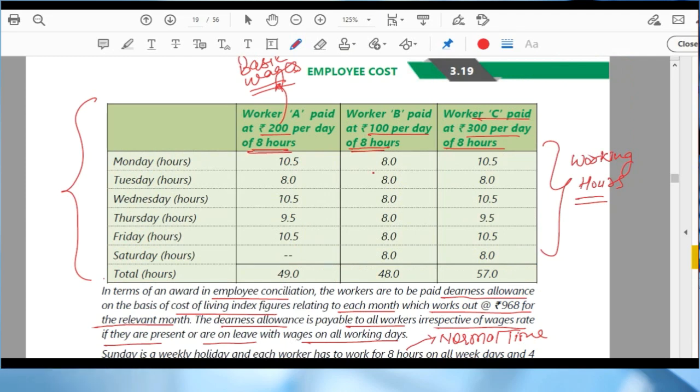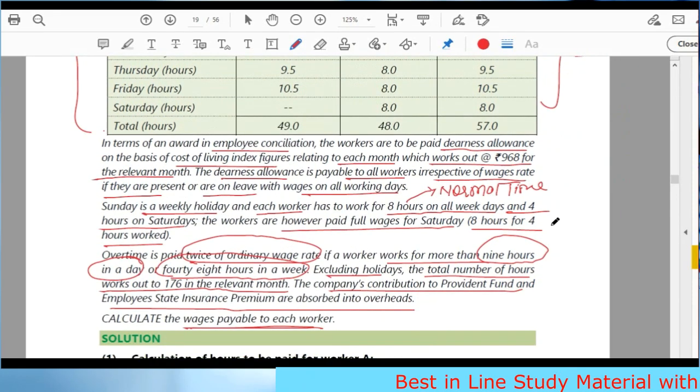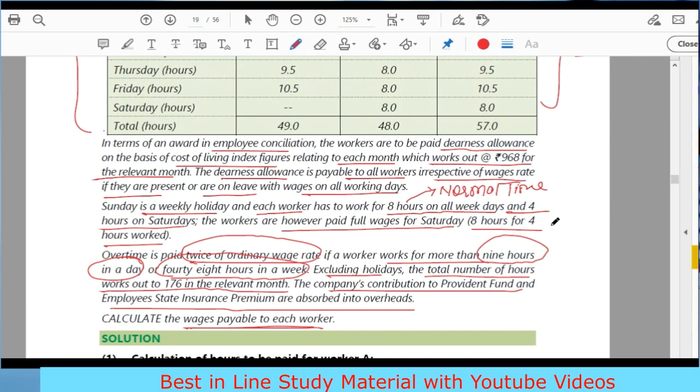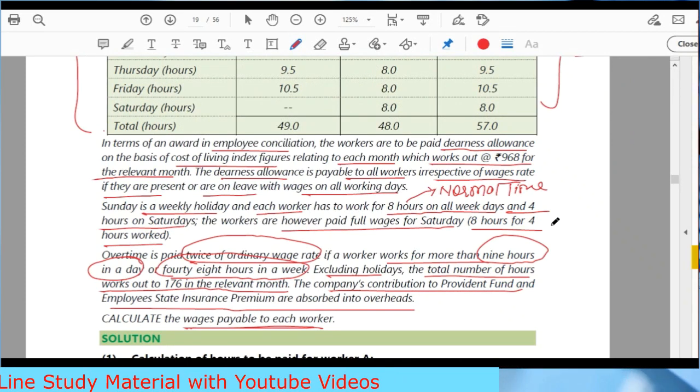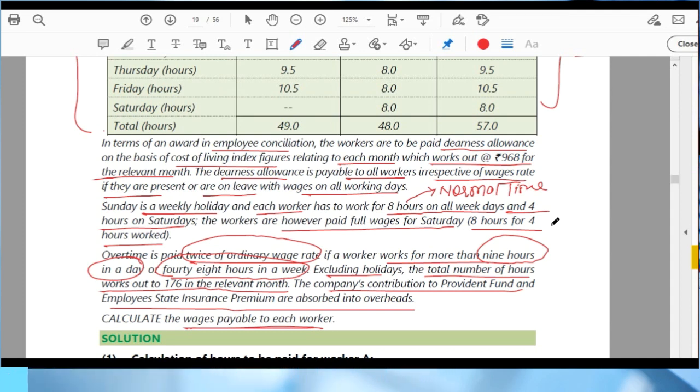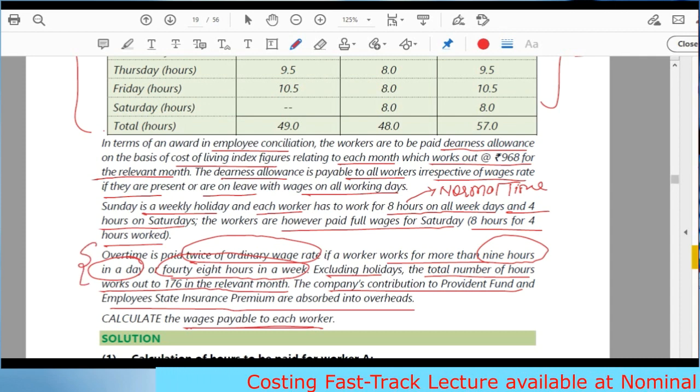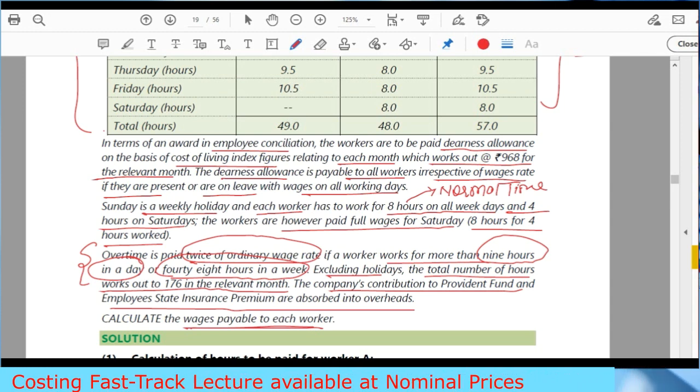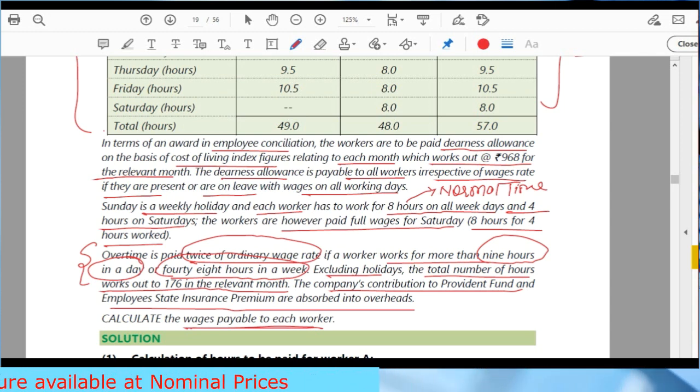Now the question is, to manipulate this data, how do we do it? And one very important thing, again I'm saying that overtime is to be calculated as per the Factories Act 1948. Now see the smartness of the institute. If you look at the study material of November 2020, what they have done is, in this paragraph they have specifically written that the Factories Act 1948 is to be followed. What they have written is workers are paid overtime according to the Factories Act 1948. It is clearly given in the November 2020 material, right?